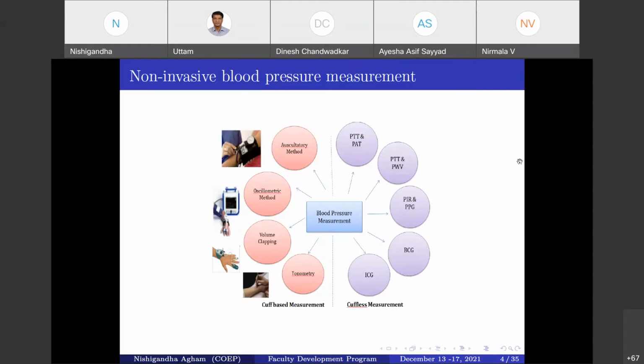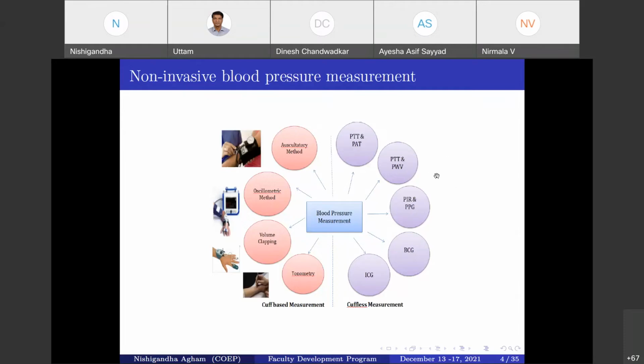Now, ECG is a widely accepted tool for analyzing BP. ECG is a supreme solution, or we can say the best solution, for heart rate variability evaluation. In addition, researchers also explore PPG to analyze heart rate variability towards hypertension prediction in the case of BP. Now, what exactly is PTT, as I mentioned, with ECG and PPG?